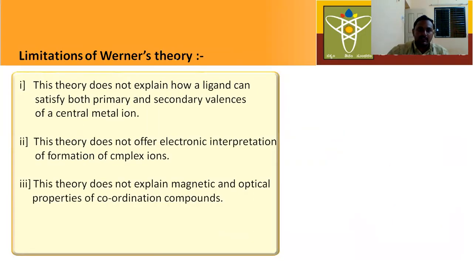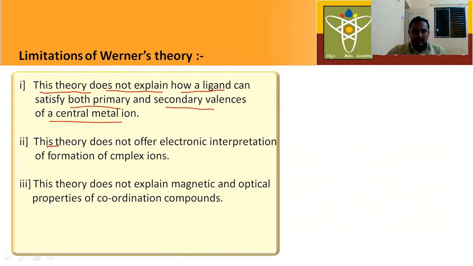Next, let us discuss the limitations of Werner's theory. This theory does not explain how a ligand can satisfy both primary and secondary valencies of the central metal ion. According to Werner's theory, some ligands present in both the coordination sphere and ionization sphere satisfy both secondary and primary valencies, but he could not explain how.